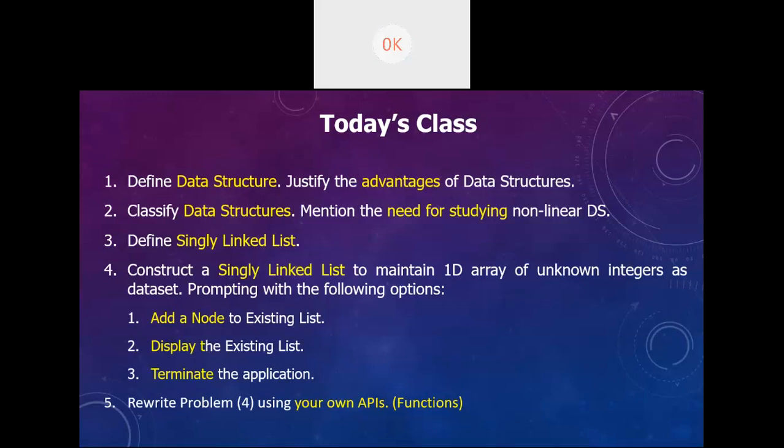Now in the rest of today's class, we will be spending on 4 and 5, which is very crucial and extremely important. So what we will do is we will now construct a singly linked list to maintain a 1D array of unknown integers as the data set, prompting the user with the following options.